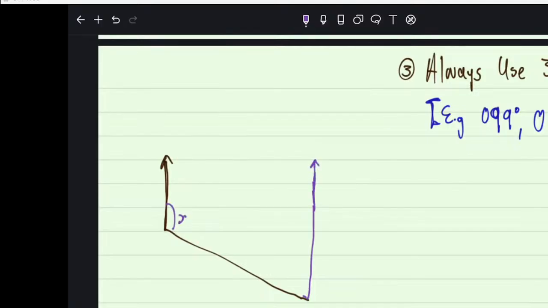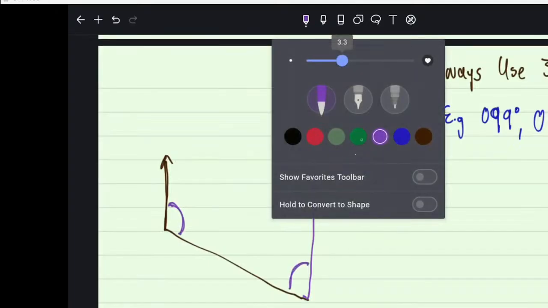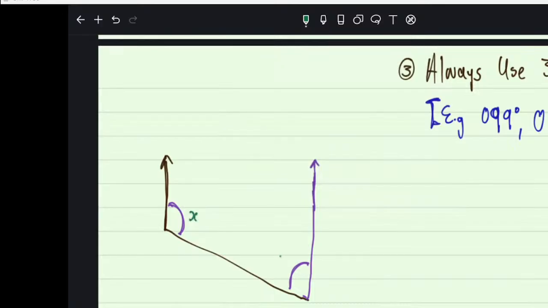This is X. This is Y. Whatever type of bearing that you may have, these two angles, X and Y, add to give you 180.